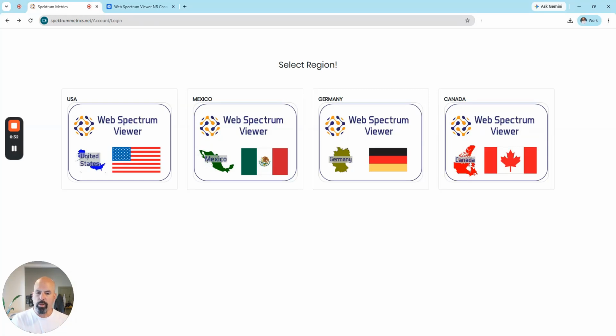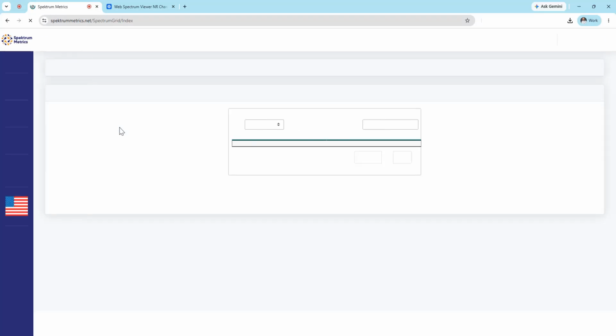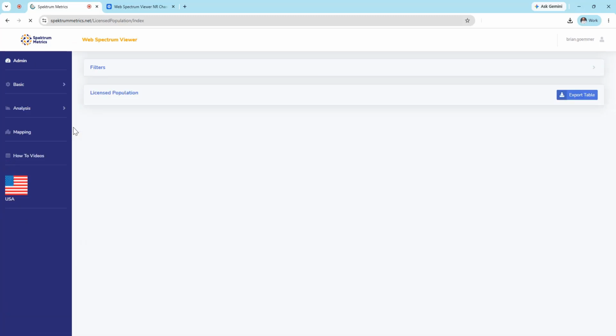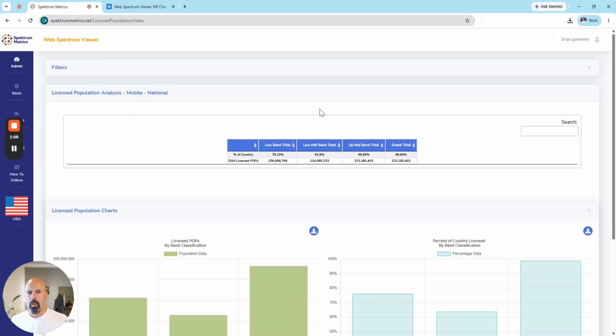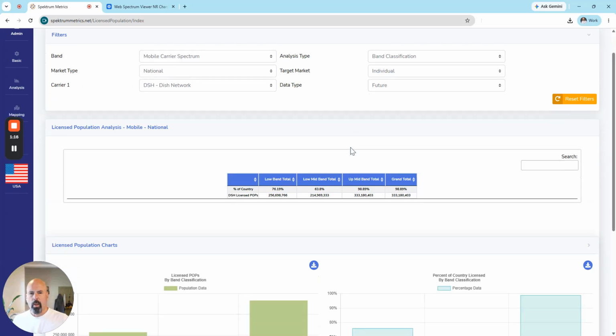Today we're going to focus on the licensed POPs module that displays how much of a country's population can be reached through a carrier's held spectrum. To start this analysis, we're going to go into the US tool. Licensed population is found under the analysis menu. And this analysis actually opens up with Dish or EchoStar. That can be changed right here.